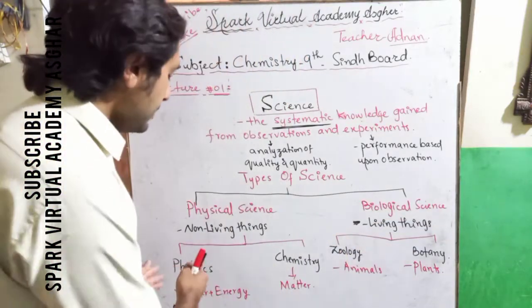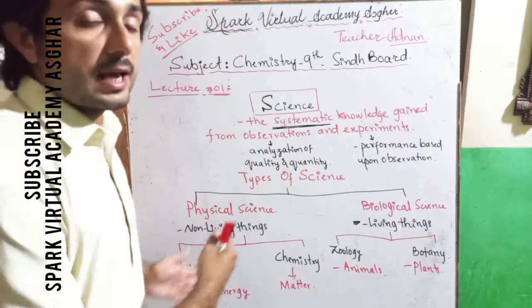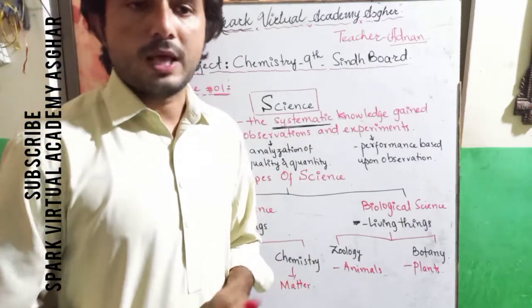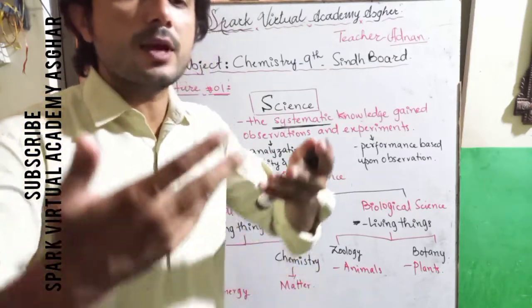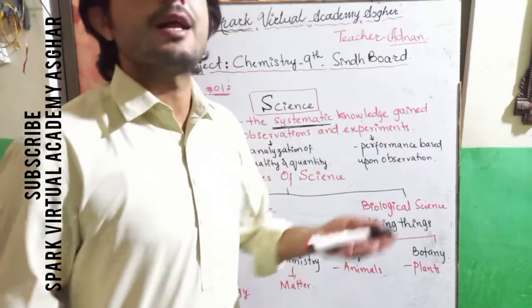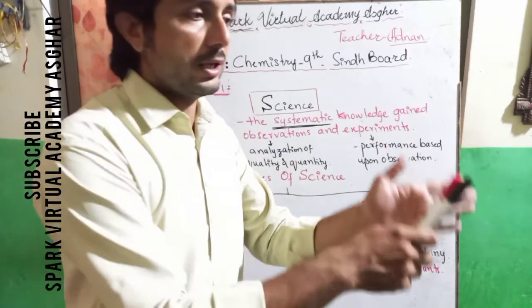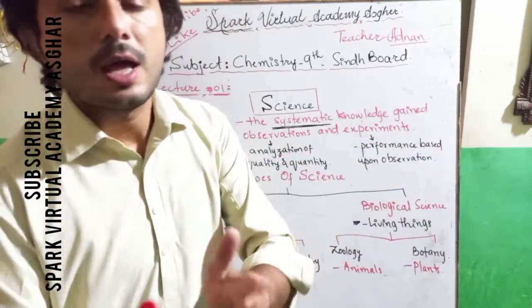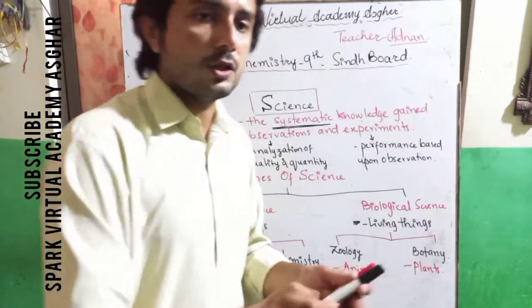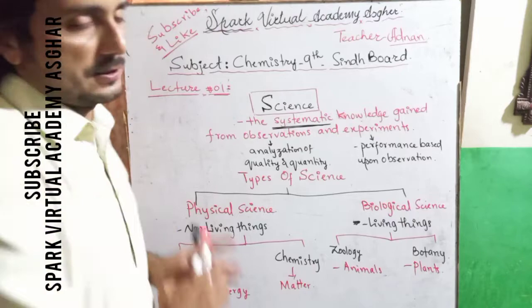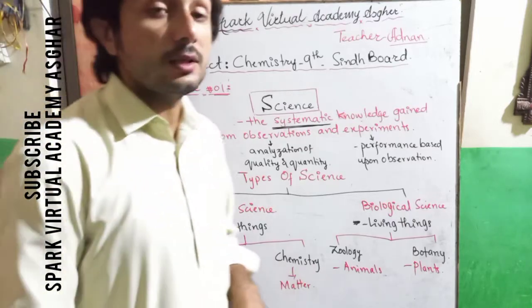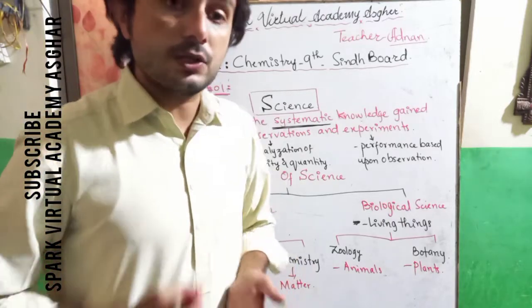In physics, we study matter and energy together: how matter and energy interact with each other, how they are interrelated, how they are interconverted, how energy is transformed into matter and how matter is changed into energy. As far as chemistry is concerned, we will only study matter.